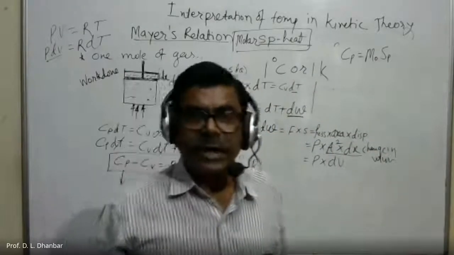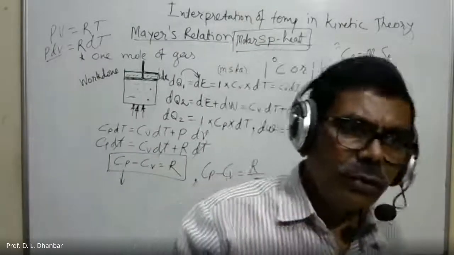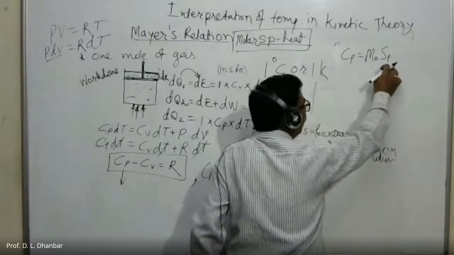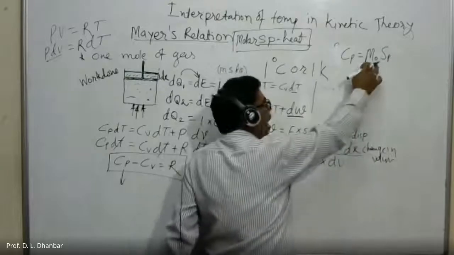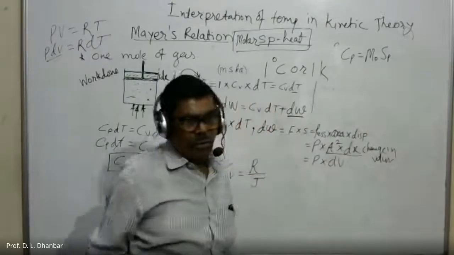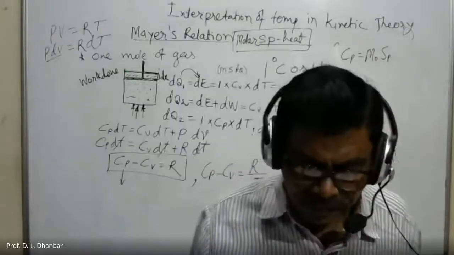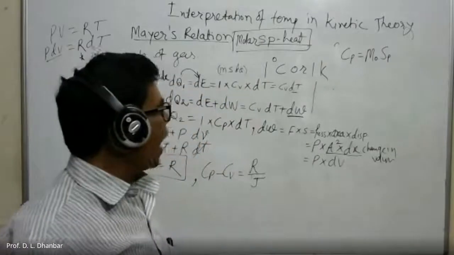Sp is used to denote the principal specific heat, and this is M0. M0 is the molar mass of the gas. So the molar mass of the gas is represented by M0.